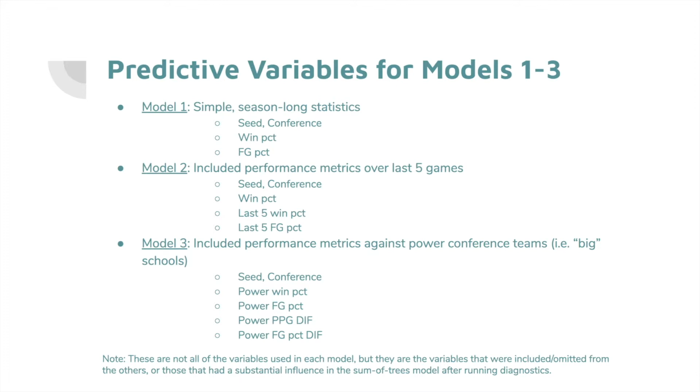The first model just used the season-long statistics of each team in a given NCAA tournament game. The second model also included both teams' performance against power conference teams, i.e., how did they do against the big schools. The third model included both teams' performance over the past 5 games, i.e., did a team have momentum entering the tournament. We then, as reported by the bartMachine package, took the most important predictors and built a fourth model using those.